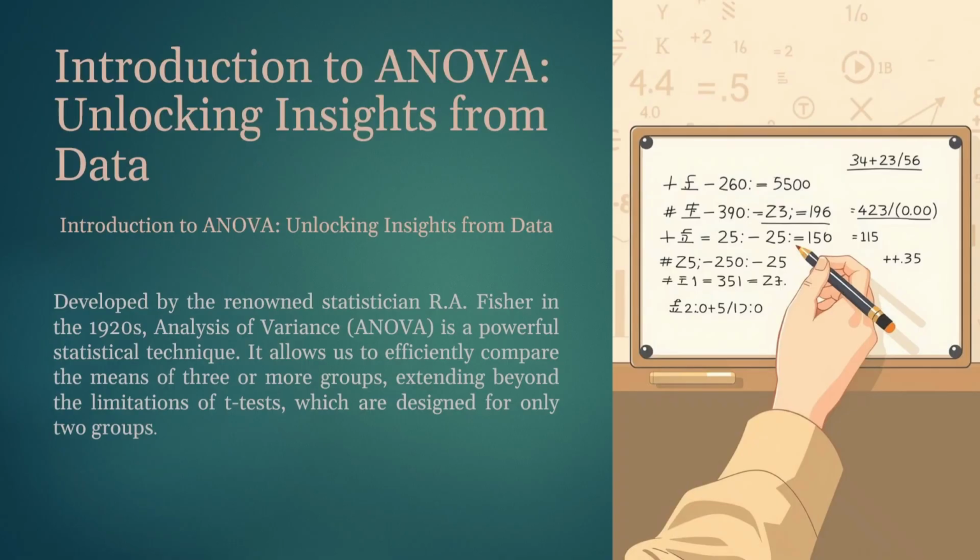Developed by the renowned statistician R.A. Fisher in the 1920s, analysis of variance is a powerful statistical technique. It allows us to efficiently compare the means of 3 or more groups, extending beyond the limitation of the t-test, which is designed for only 2 groups.